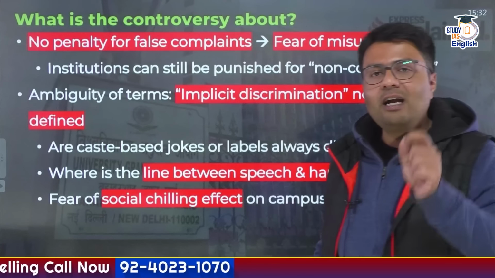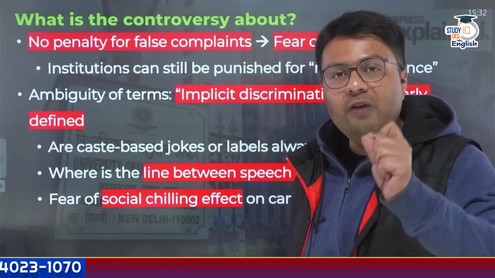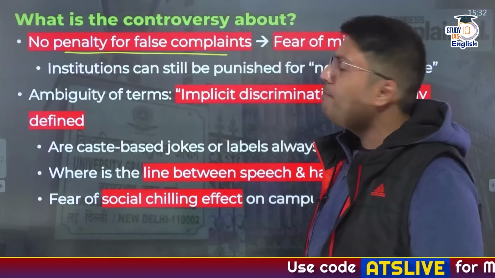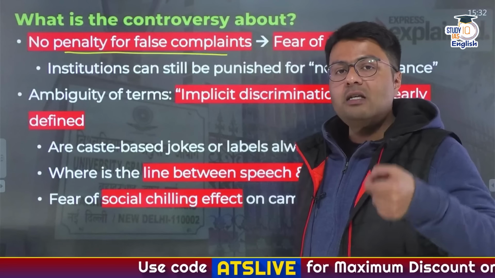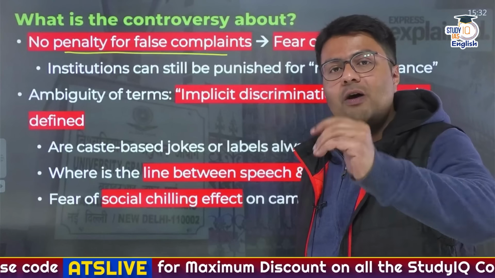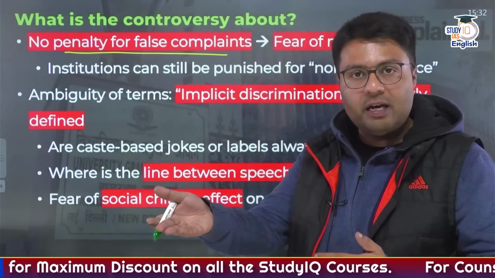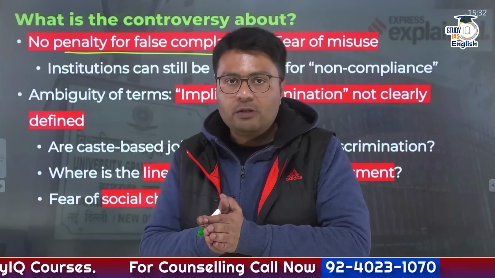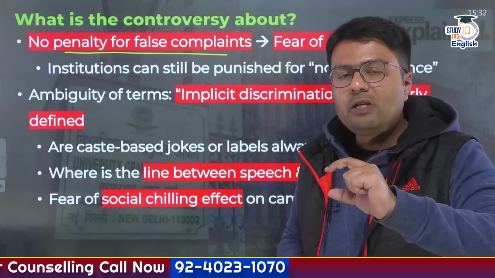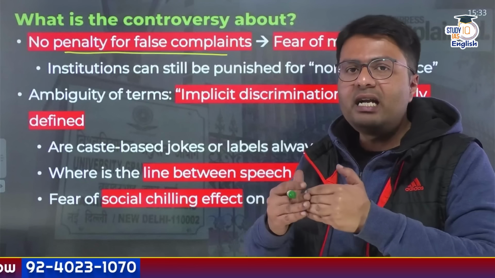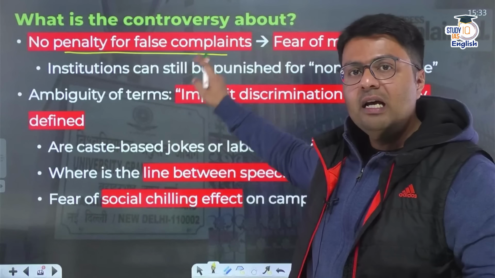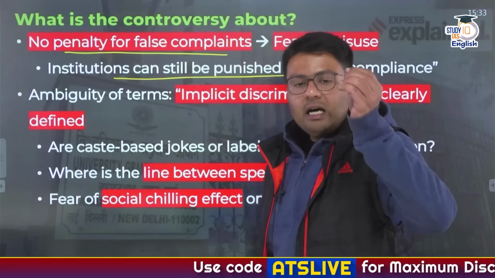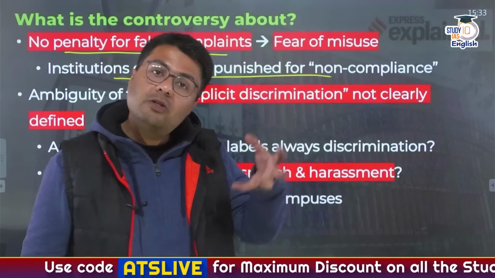The first controversy is that when a student makes a frivolous or fake complaint alleging discrimination, there is no penalty that would be imposed on them. And this also creates a chance that this can be misused to harass a person with whom you personally disagree, right? And institutions, even if they know, as has been highlighted by the education minister, that some complaint has been made on frivolous grounds, they can deny taking the action. But if you can understand, these regulations can ensure that the institutions will be punished if any complaint remains unaddressed.